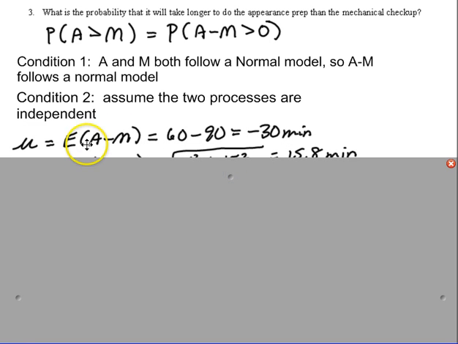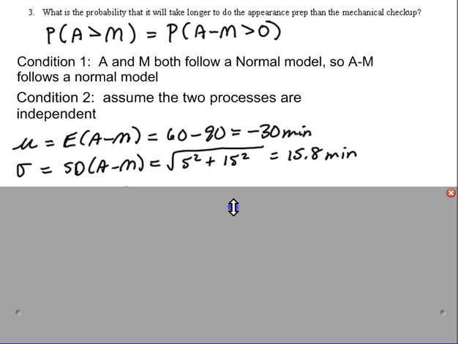So let's look at what we have here. The expected value of A minus M would be the expected value of A, which, remember, these are times, not costs now, minus the expected value of M, which is negative 30. I could have done M minus A greater than 0, too. If you prefer dealing with positive numbers, you can do it that way as well. The standard deviation of my model is going to be the square root of 5 squared plus 15 squared. I'm in minutes now, so rather than using the 1/12 and the 0.25, I'm using this 15.8 minutes.